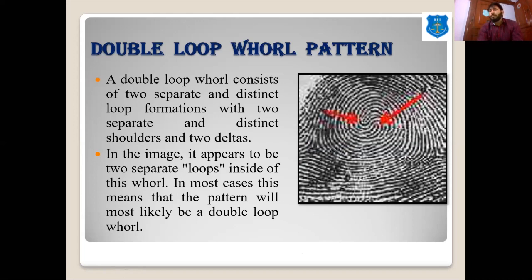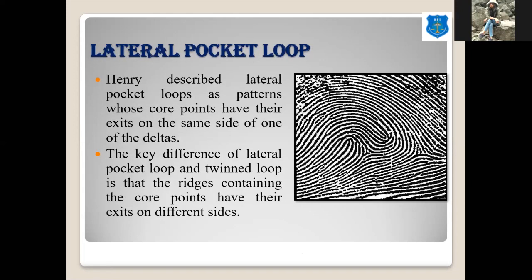So it is of two types, the lateral pocket loop and the twinned loop. Lateral pocket loop means that both the loops will be in the same direction, like this. You can see this is the first loop that is entering and exiting from the left side, and this is another loop below it, and it again enters and exits from the left side only. It has two core points and two deltas.